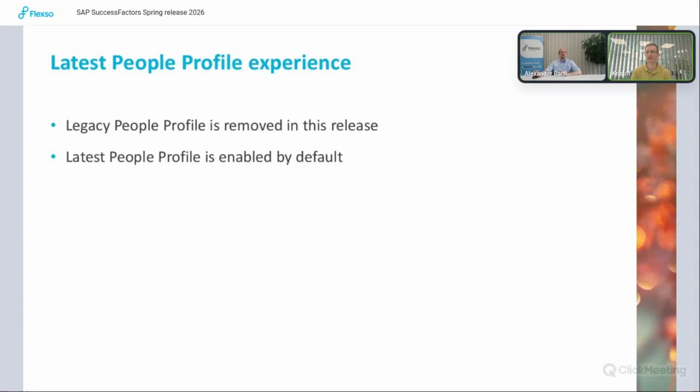Okay, so there wouldn't be a release meeting for this release without talking about the latest people profile. The latest people profile will be enabled by default and cannot be turned off anymore, so everyone will be using this new feature.